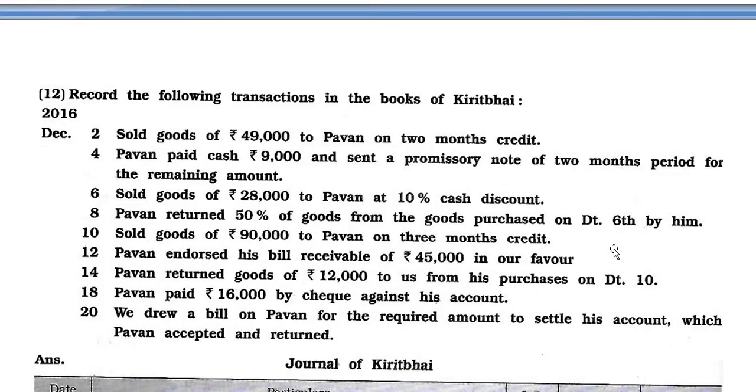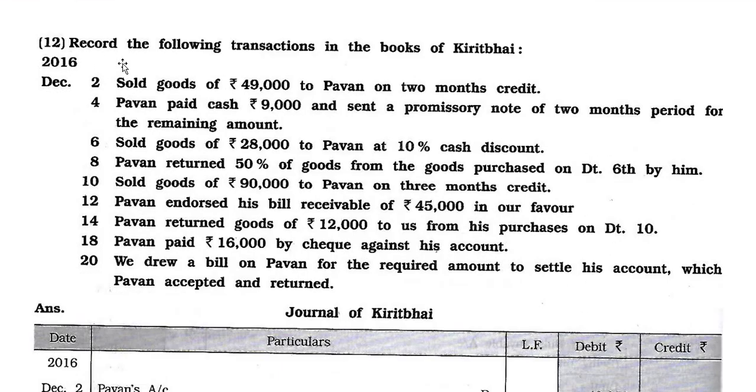Now question number 12. Record the following transactions in the books of Kirit Bhai, 2016 December. Date number 2. Sold goods of rupees 49,000 to Pawan. Kiritbhai sold the goods of rupees 49,000 to Pawan on 2 months credit. Date number 4.